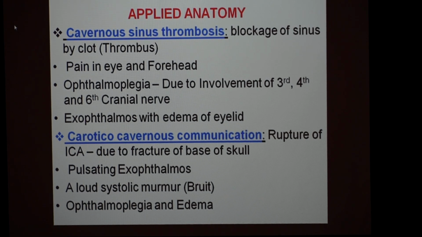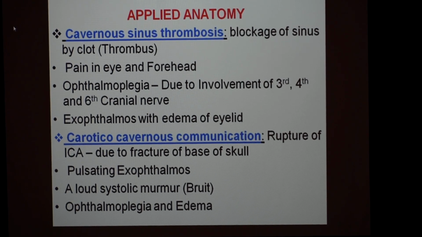If you put a stethoscope over the eyeball, you can hear a loud systolic murmur there. That is called the bruit. And because of the involvement of the third, fourth and sixth cranial nerves, again there will be ophthalmoplegia and also edema of the eyelid and the orbital cavity. So that is about the applied aspect of the cavernous sinus.